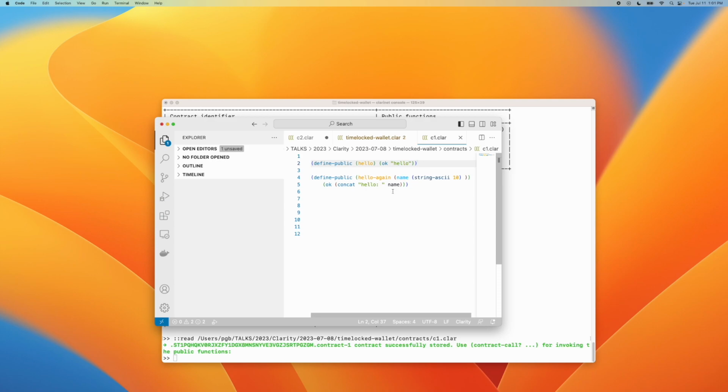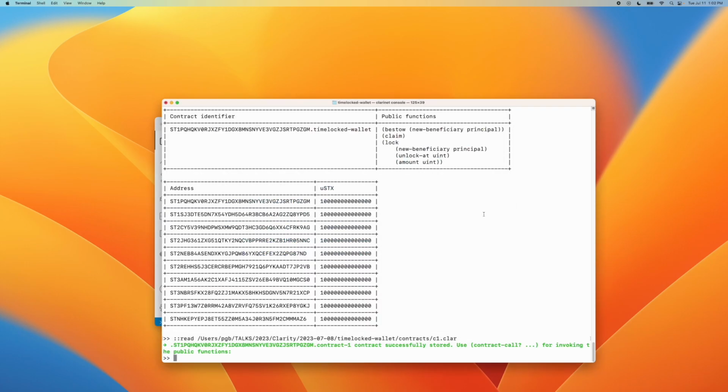One simply says hello, and then hello again actually says hello, and it has a name, which is an ASCII character string up to 10 characters. That gives a more precise statement of hello. So we're going to execute the first one. I have to specify the particular address or the principal that this contract lives at, so I can actually run it. In this case, I have a contract that I saved out, which are just the functions we just looked at.